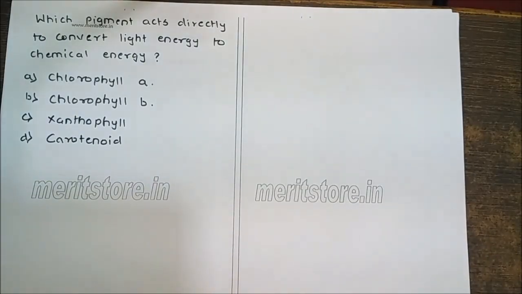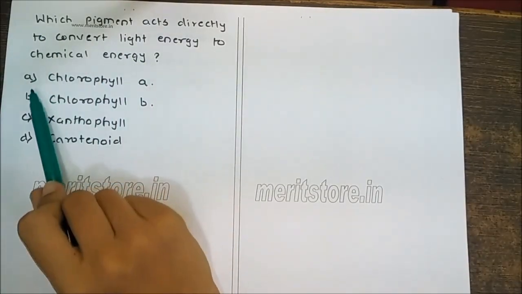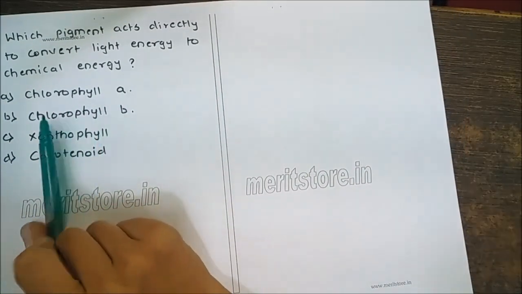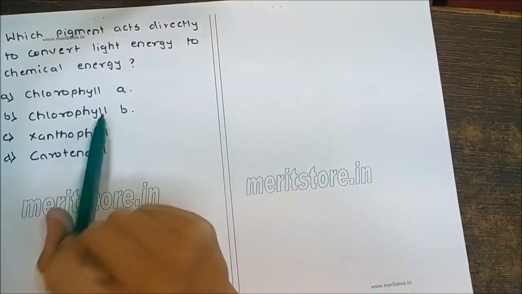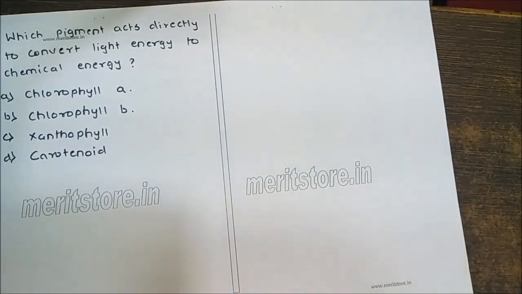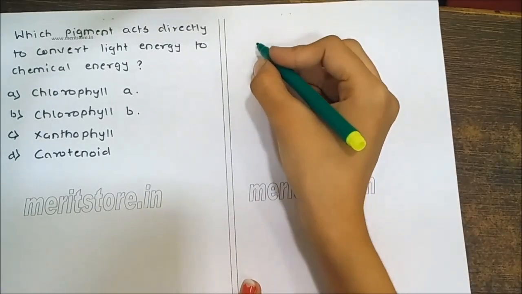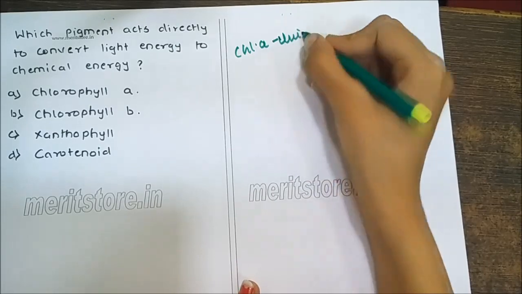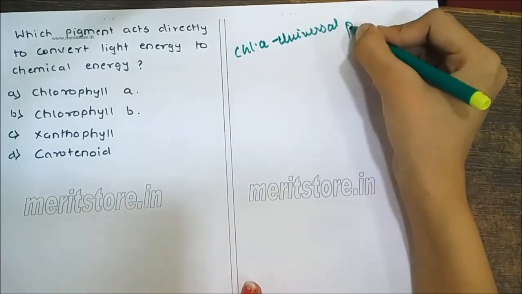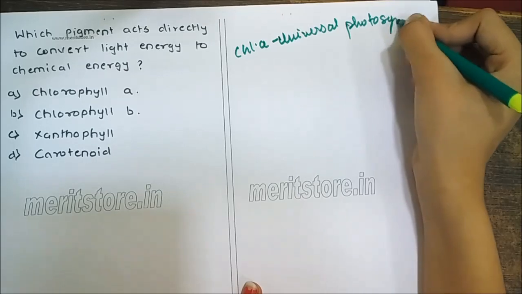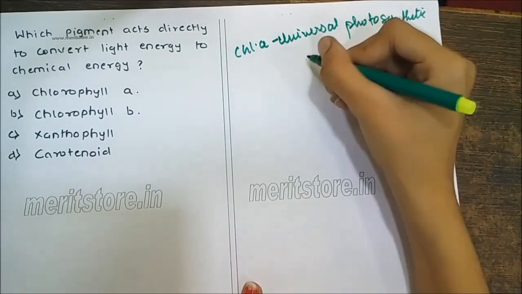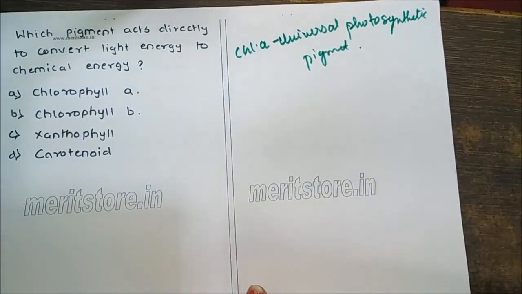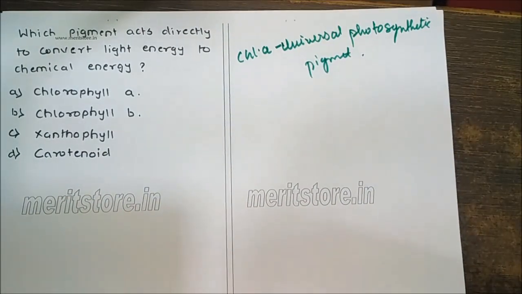Which pigment acts directly to convert light energy to chemical energy? Options: chlorophyll A, chlorophyll B, xanthophyll, carotenoid. Chlorophyll A is termed a universal photosynthetic pigment, as it is found in all photosynthetic plants except bacteria.